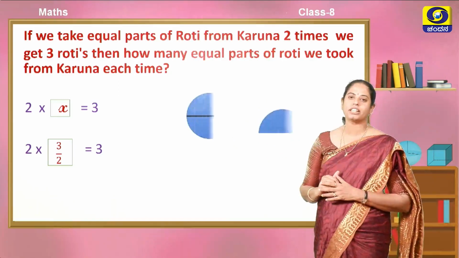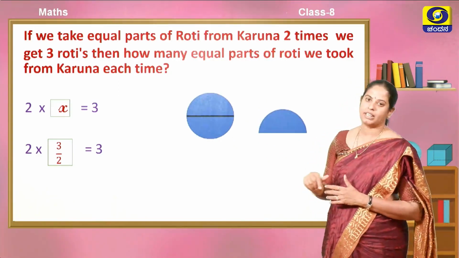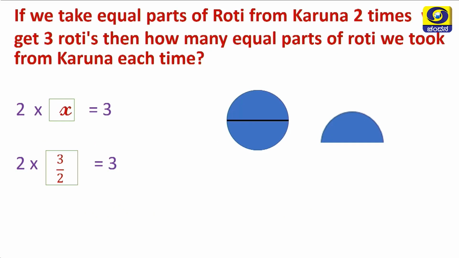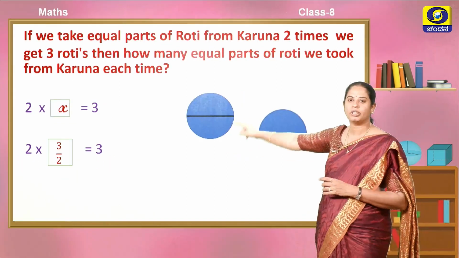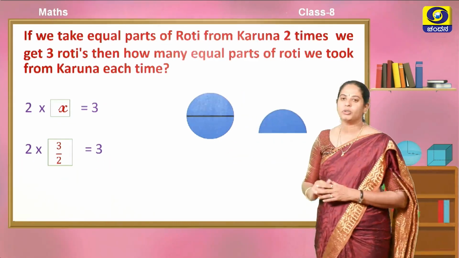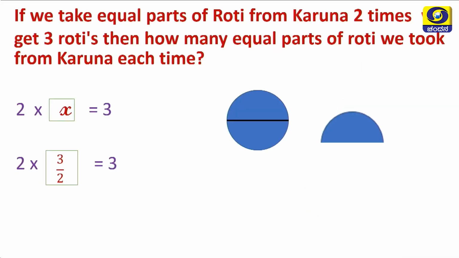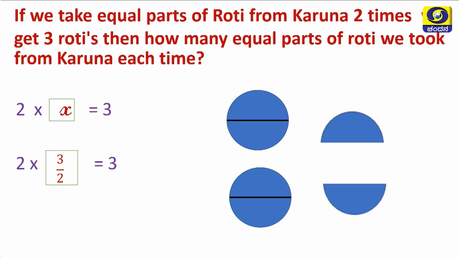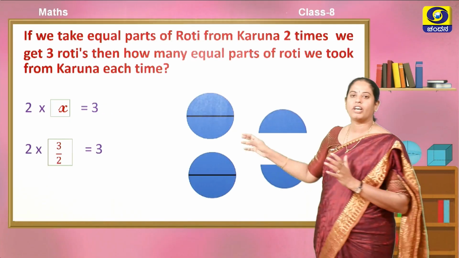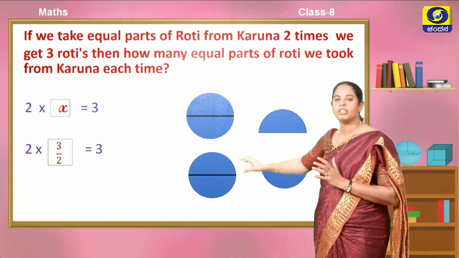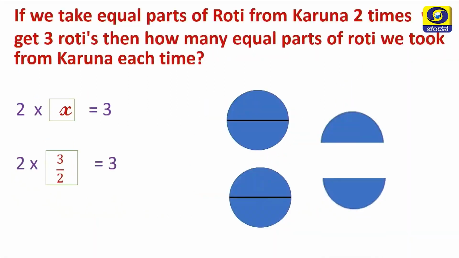Observe the diagrammatic representation of this example. Here the total parts are 1 by 2, 1 by 2, 1 by 2. There are 3 halves here. If I take these 3 halves 2 times, one time 3 halves and another time 3 halves, how many rotis does this become? Yes, this becomes 3 rotis.